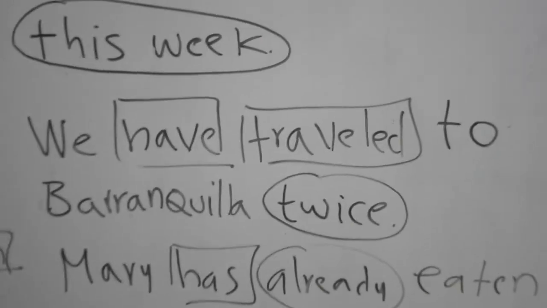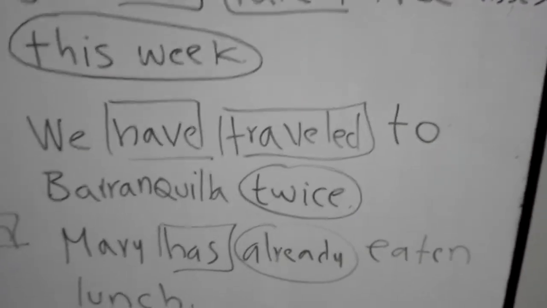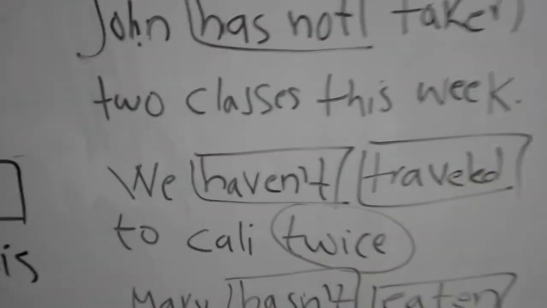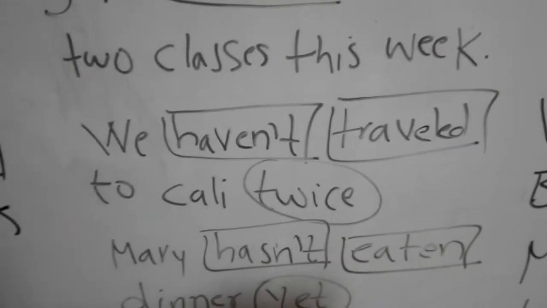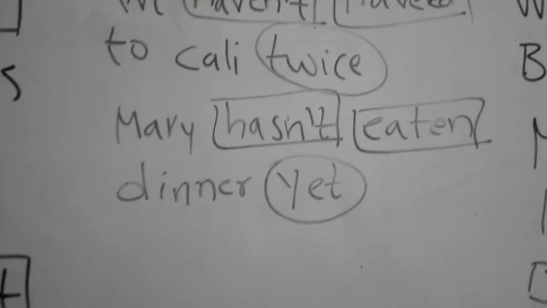Remember, in the affirmative sentence we say we have traveled to Barranquilla, okay? Not to Cali, to Barranquilla. We have traveled to Barranquilla twice. So the negative is we haven't traveled to Cali, okay? We haven't traveled to Cali twice. Negative, okay?